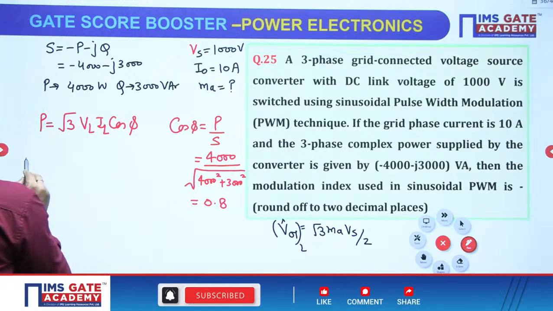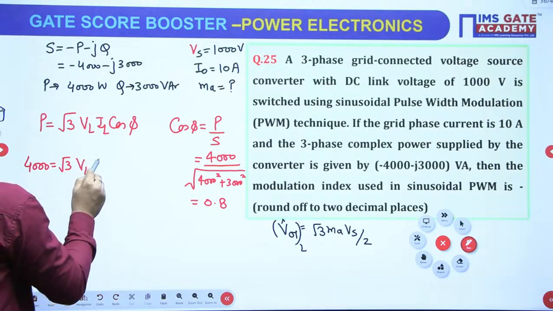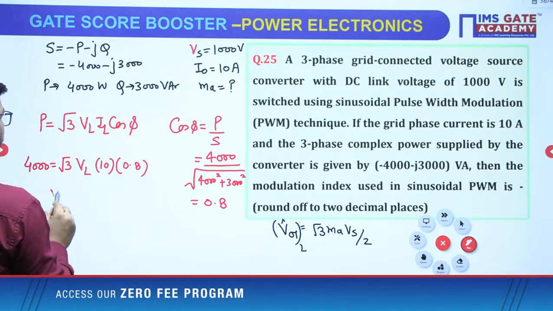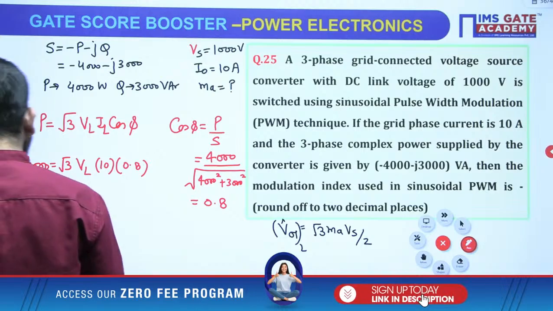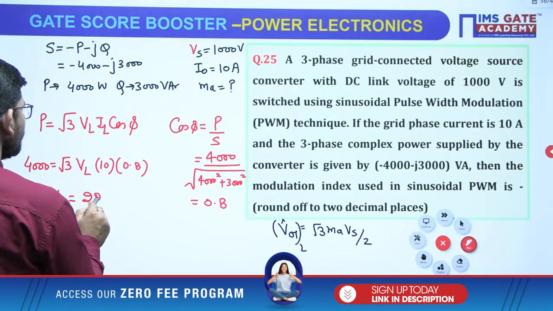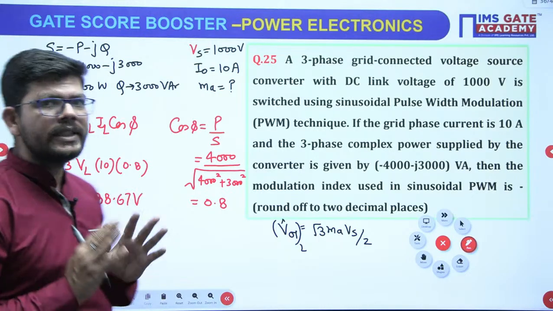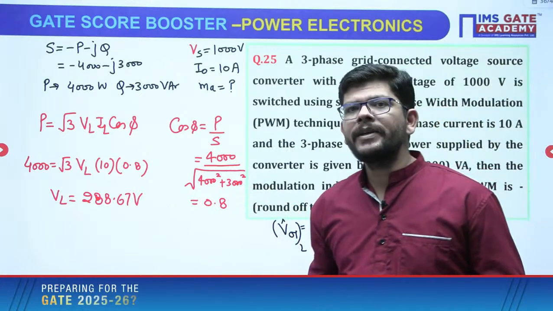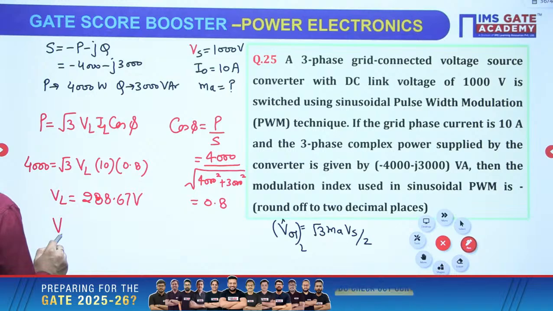Now come back and put the values. It is 4000, it is root 3, VL we have to calculate, IL is given as 10, and it is 0.8. So you will get the VL value from here. And how much is VL? VL is 288.67 volt, okay? This is the line voltage, and this will be the RMS value. Normal values are RMS values. So we need to get the peak value, okay?